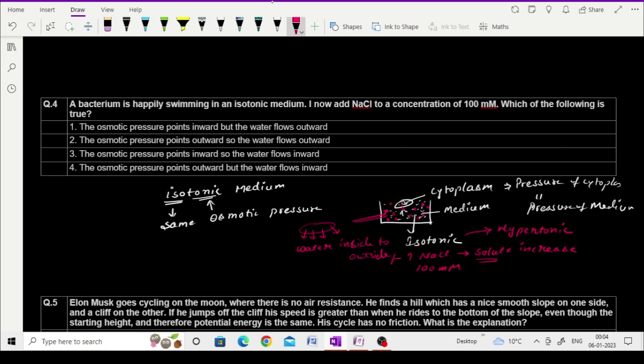And the more solute there is, due to this reason the osmotic pressure is exerted in inward condition. So osmotic pressure points in the inward direction, but water flows outside. That is the correct answer.